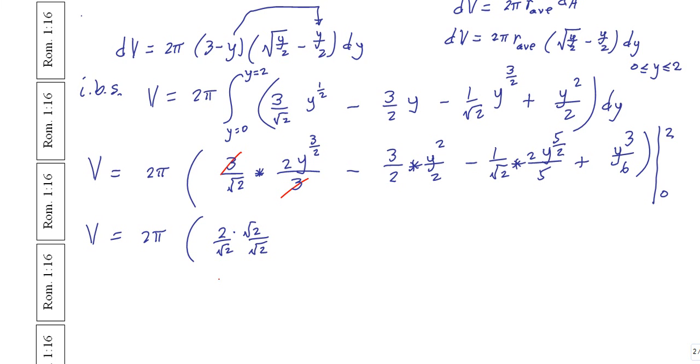So that's going to be what? 2 times radical 2, and then on the bottom, radical 2 times radical 2 is a 2, so this 2 cancels with those guys, so I'm really effectively just getting a radical 2 sitting over here.